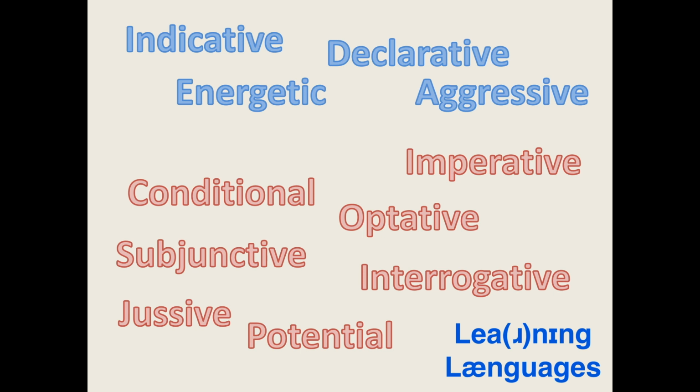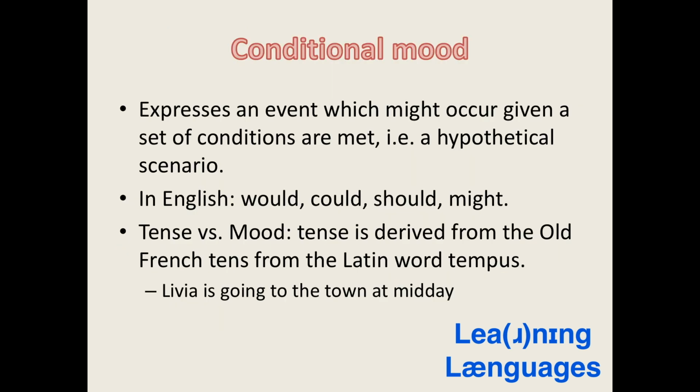In the last part of this lesson, we will cover 4 moods: the conditional, the interrogative, the subjunctive, and the imperative. First of all, we have the conditional, which is used to express events whose outcome is dependent on another. In English, there is no specific morphology for marking the conditional mood. Instead, we typically use words like would, could, and should.